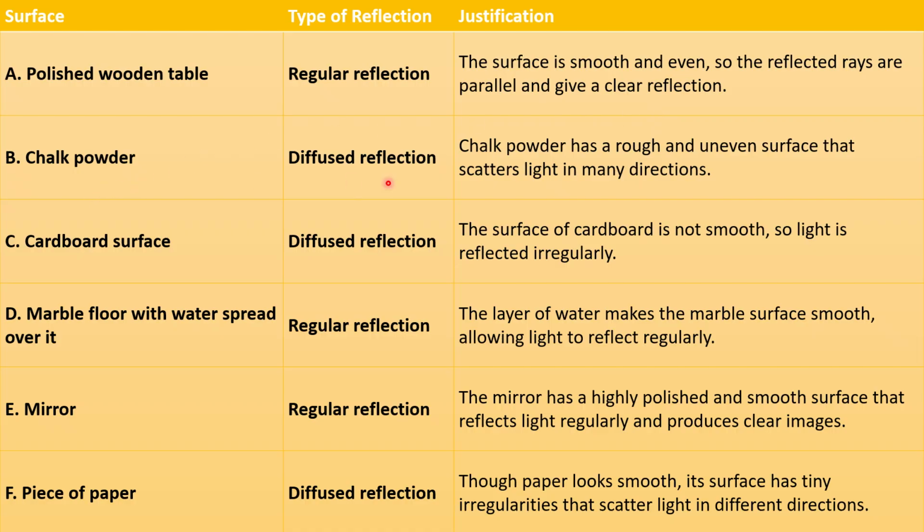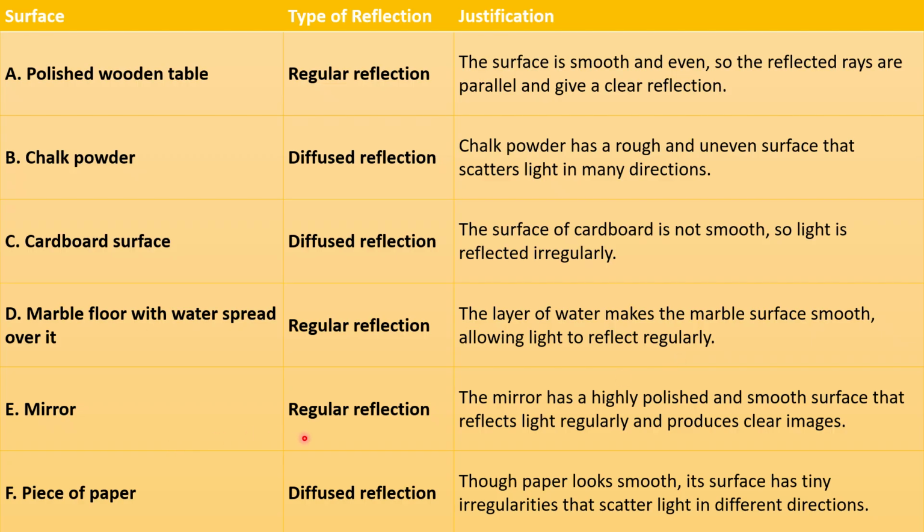B. Chalk powder: diffused reflection. Chalk powder has a rough and uneven surface that scatters light in many directions. C. Cardboard surface: diffused reflection. The surface of cardboard is not smooth, so light is not reflected regularly. D. Marble floor with water spread over it: regular reflection. The layer of water makes the marble surface smooth, allowing light to reflect regularly.